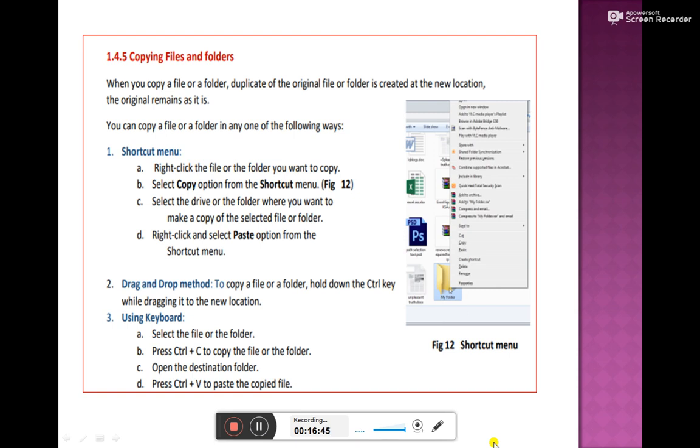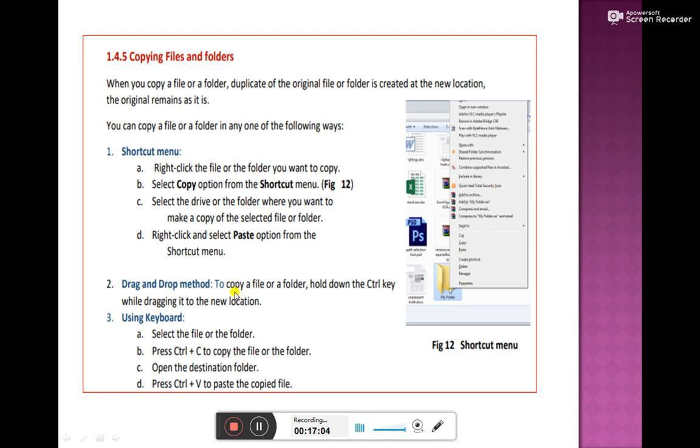Yes, we are going to learn about how to copy a file and a folder. A file can be copied in three ways. The first is the shortcut menu. For that we need to right click on the file, select copy, and it can be pasted. The second is drag and drop. We can drag a file and drop it anywhere.